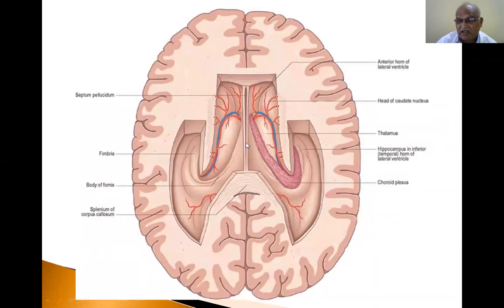So when I am studying, you have to assess. If I ask for the boundaries of the third ventricle, the lateral wall of the third ventricle is formed by the right thalamus and left thalamus. You have to assess like that. The third ventricle is present between the two thalami. This is a cavity of the diencephalon. So the lateral wall of the third ventricle is formed by the thalamus.